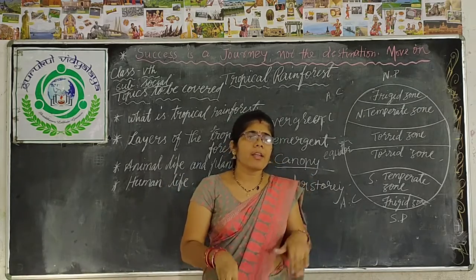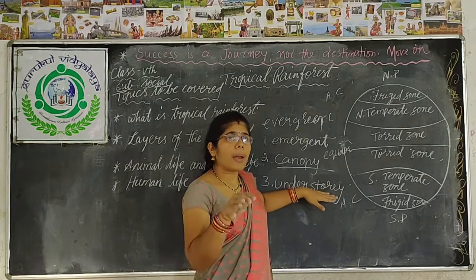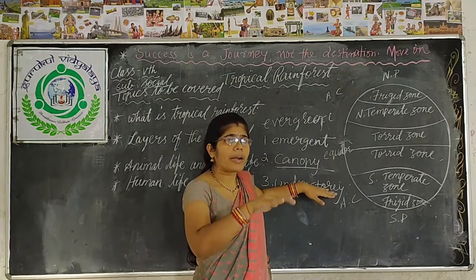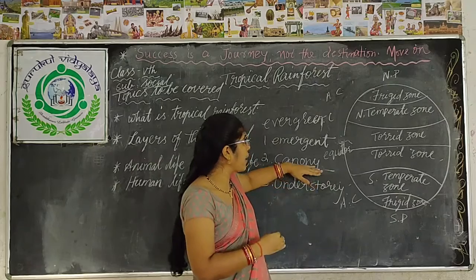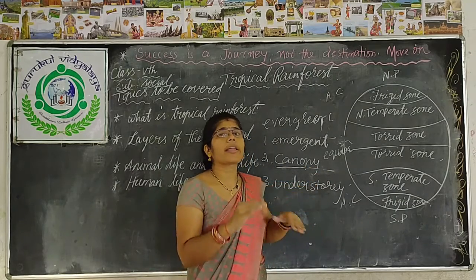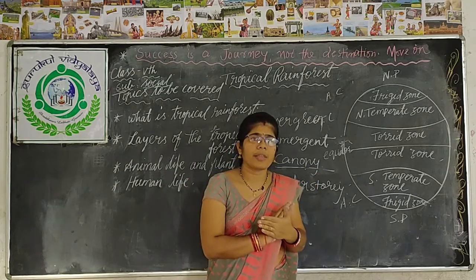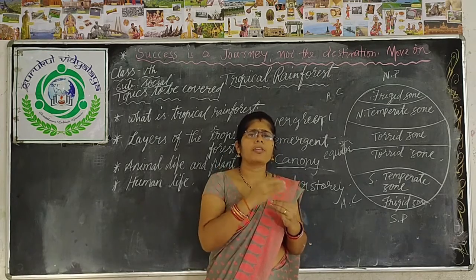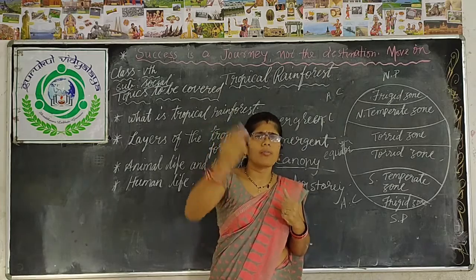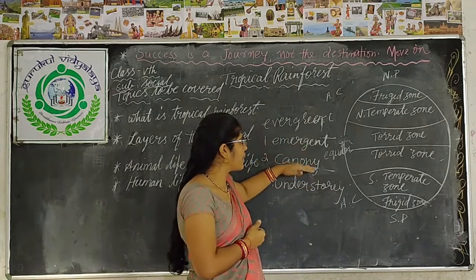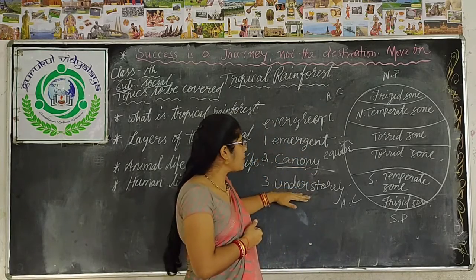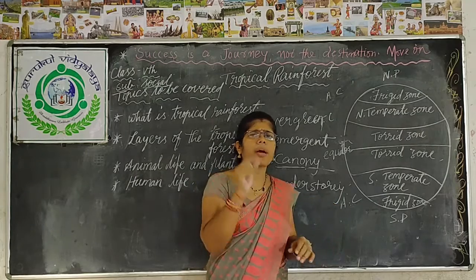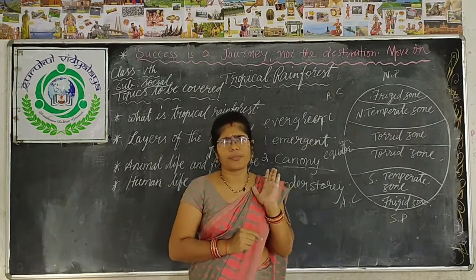As a result, the trees or plants found under the canopy are not getting proper sunlight, so they are not able to grow properly, like the emergent trees and the canopy trees. These understory trees have a maximum height of 20 meters.